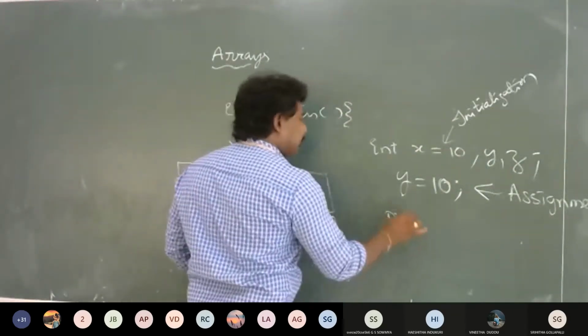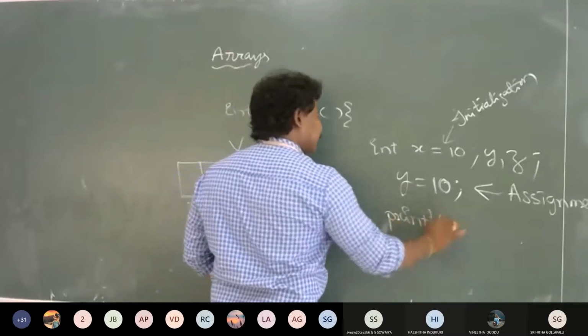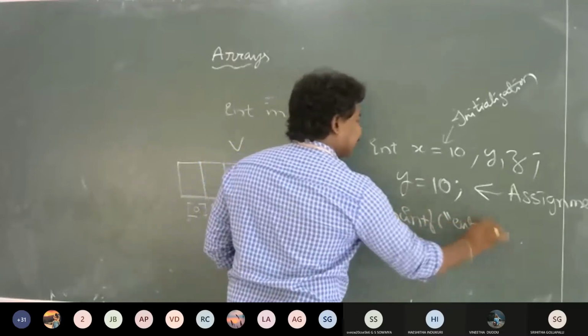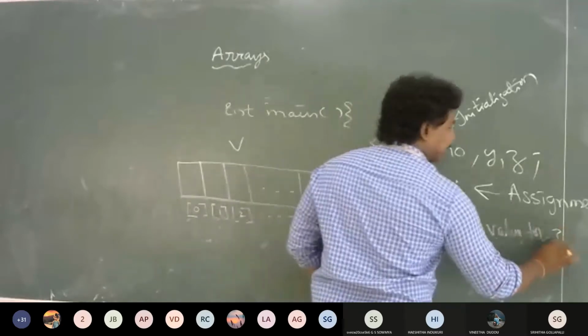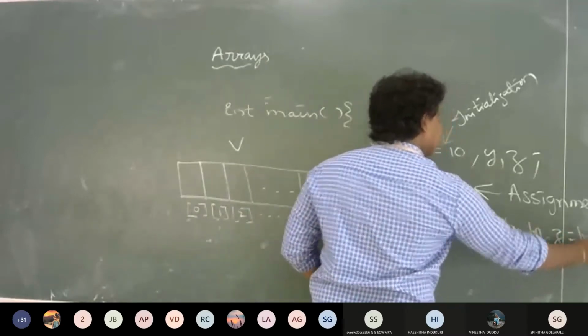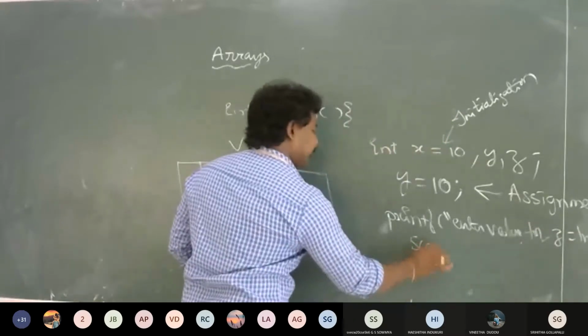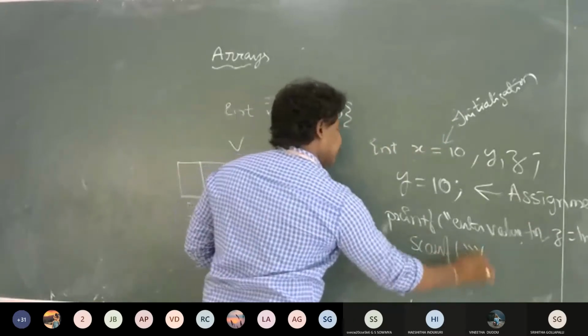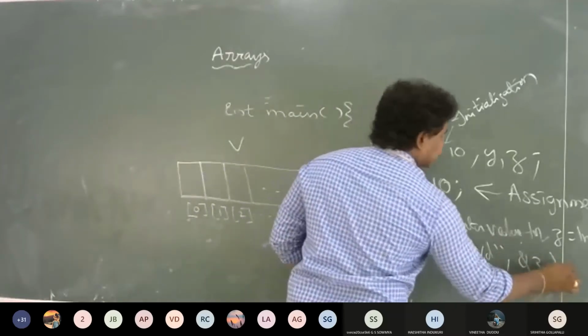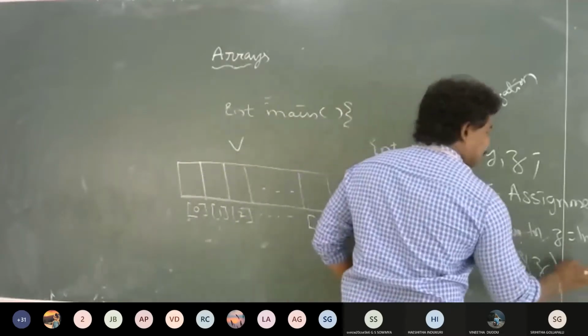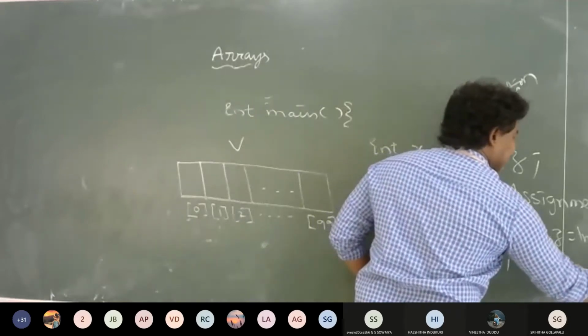Then for giving the value for z, I just ask the user. So printf enter value for z. Then I say scanf %d address of z, right? So this is called accessing.